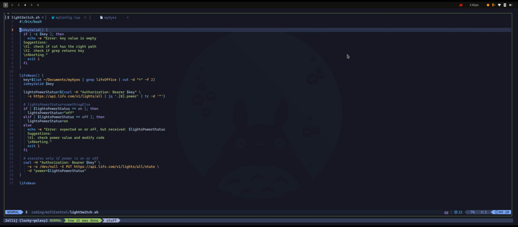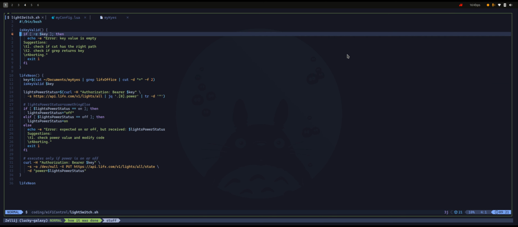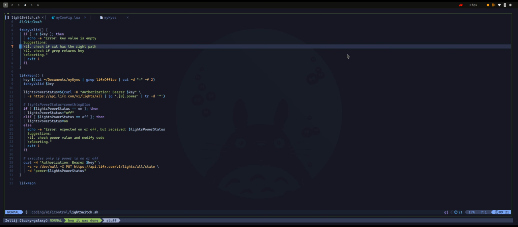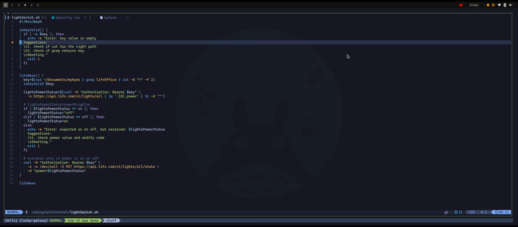The first one is checking if the key is not returned as null or empty, and the second one is to turn on or off my LIFX neon lights. So again, if the key is empty, then just echo this error. The key value is empty, this is what you can do, and aborting the script. As a developer, I would like to see more information telling me what happened and then narrow down the investigation.